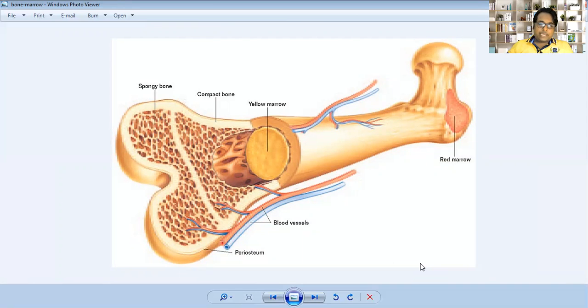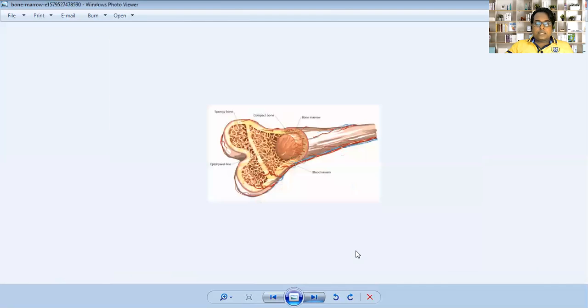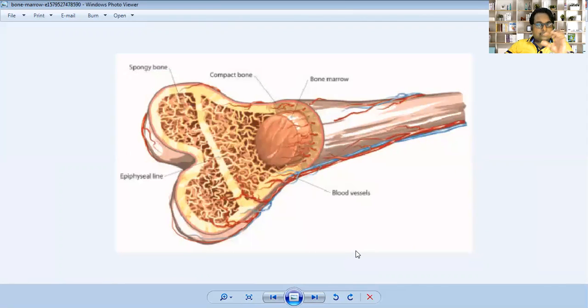Come to the next image. There's a small shorter image, and here the center part is located as bone marrow. In the previous image it is given as yellow marrow, but here it is given as bone marrow. So formation of blood takes place with the help of bone marrow. Bone is always hard from outside, but very soft from inside. There's a spongy part present inside the harder part, so it is called bone marrow.